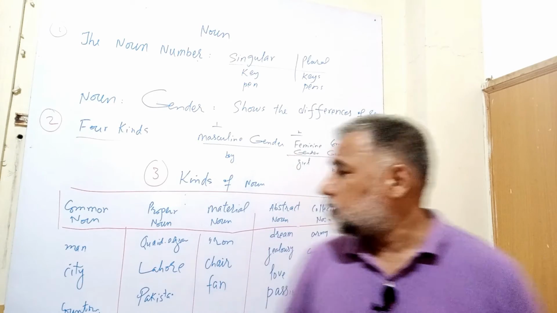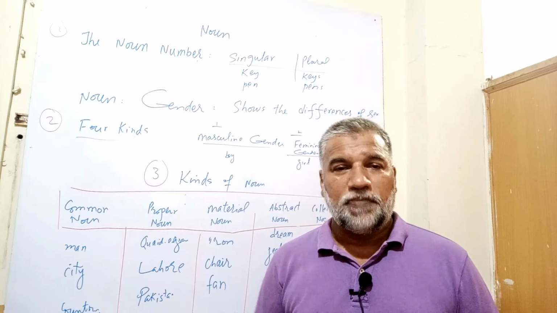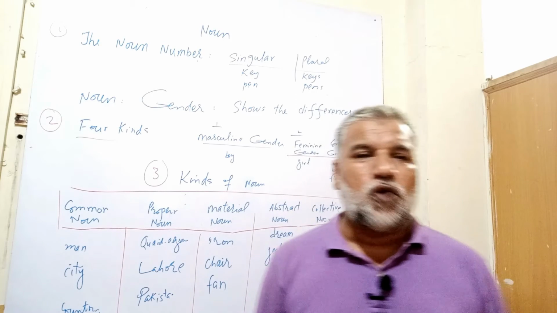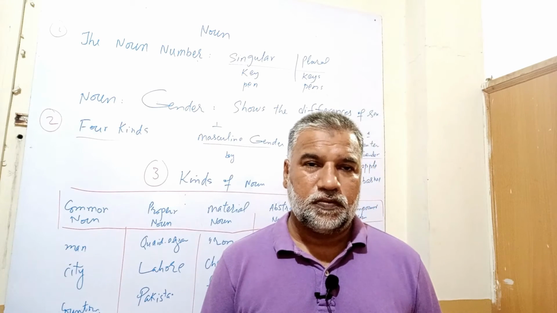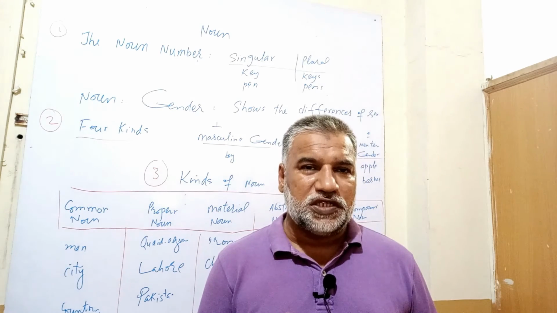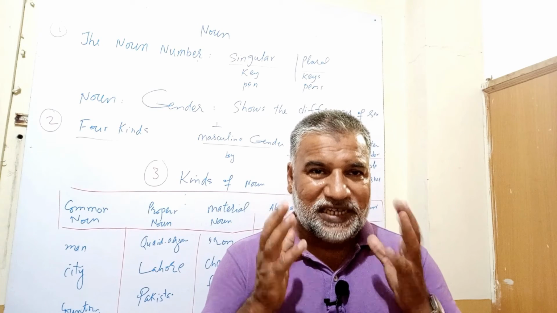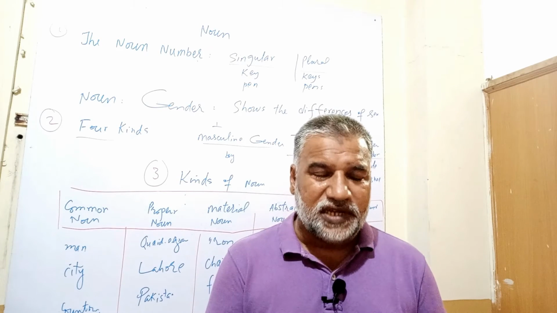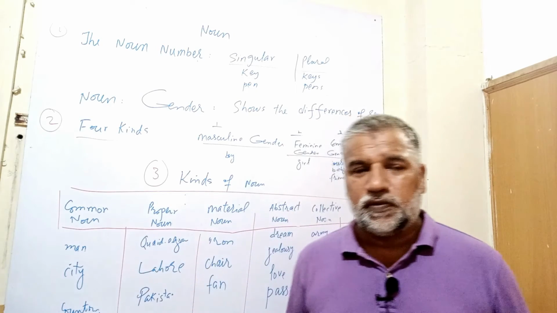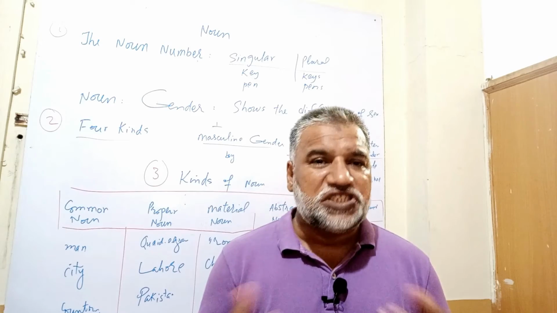Let's move on. The next one is abstract noun. Material noun and abstract noun are opposite to each other. In material noun, we have material, we can touch it, we can feel it, we can see it. But in abstract noun, we cannot touch it, we cannot see it.